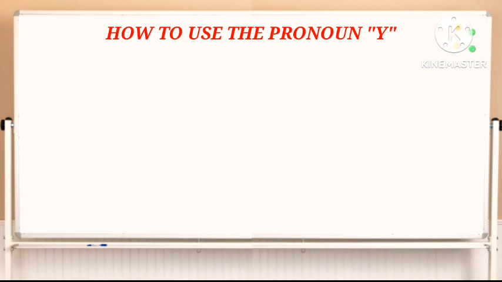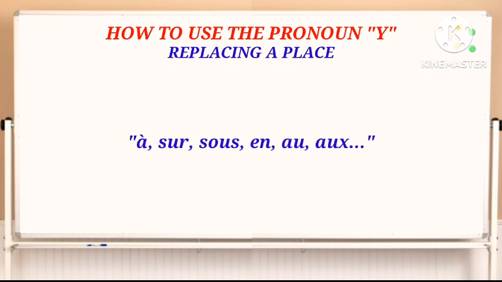The pronoun "y" replaces a place. A place is introduced by a preposition of place, which can be the preposition "à" in French, but also other prepositions such as "sur", "sous", "en", "au", etc. Example: "Je vais à Paris."